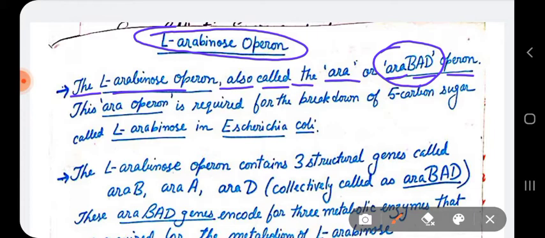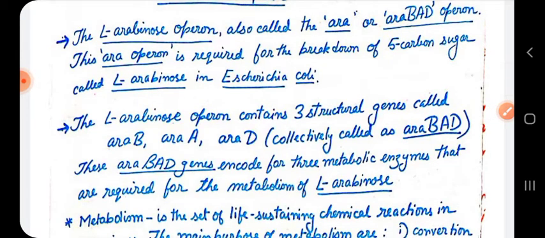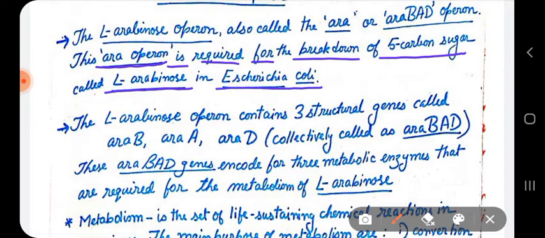Well, they are not bad; the name has been given this way because the operon has three structural genes known as ARA B, ARA A, and ARA D, collectively called the ARA BAD operon. This ARA operon is required for the breakdown of a 5 carbon sugar called L-arabinose in E. coli.